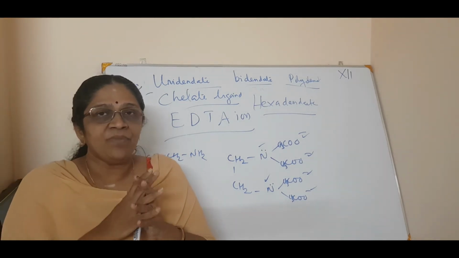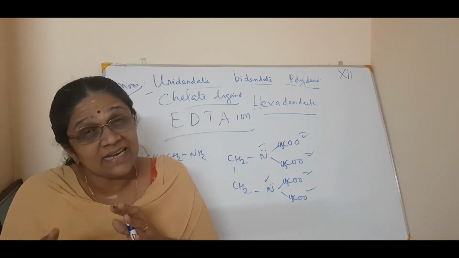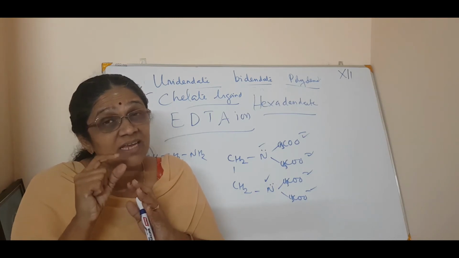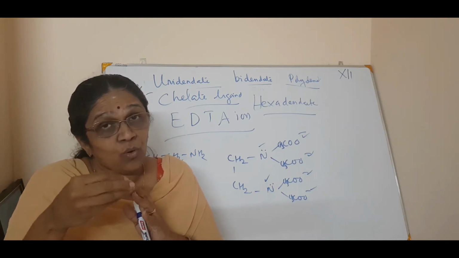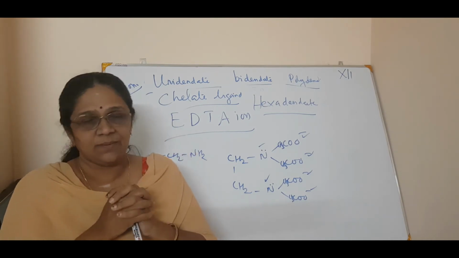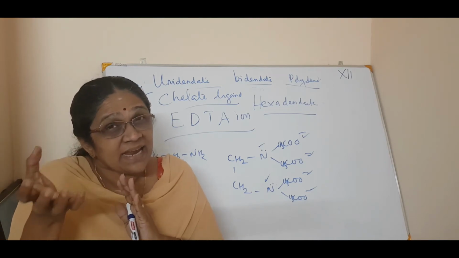Or you can say, if a bidentate or a polydentate ligand uses its 2 or more donor atoms in the same compound, എന്ന് പറഞ്ഞാൽ ഒരു കോമ്പൗണ്ട് ഉണ്ട്, അതിൽ ഒരു polydentate ligand ഉണ്ട്.